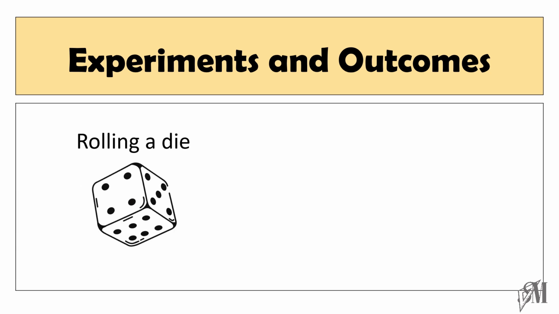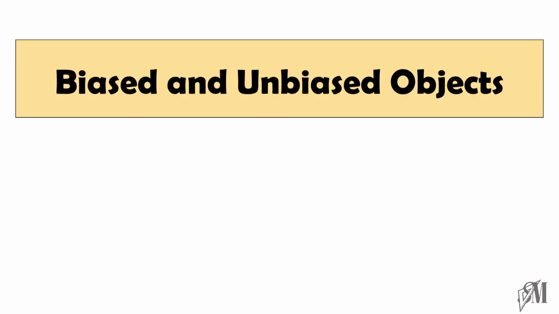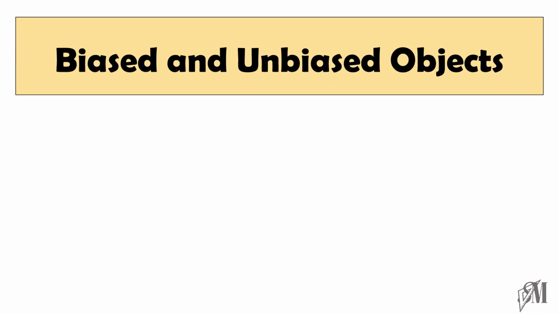Rolling a die. Here in a die, you know there are numbers marked from 1 to 6. So the outcomes will be a number from 1 to 6. Then the second one is tossing a coin. When you toss a coin, there are two possible outcomes. Either you get a head or a tail. The next part of this lesson is to decide biased and unbiased objects used in these experiments.